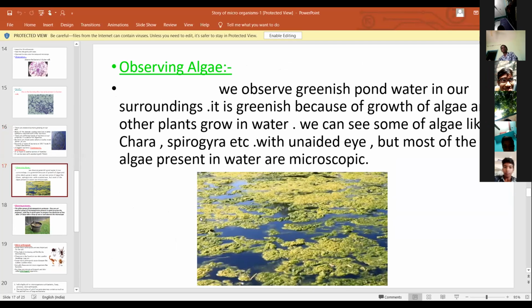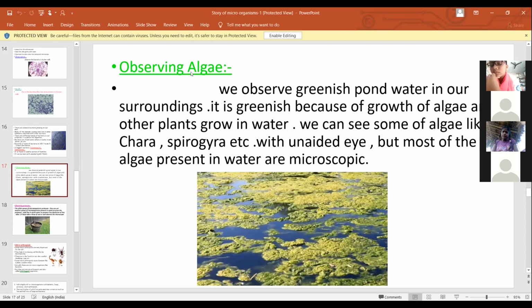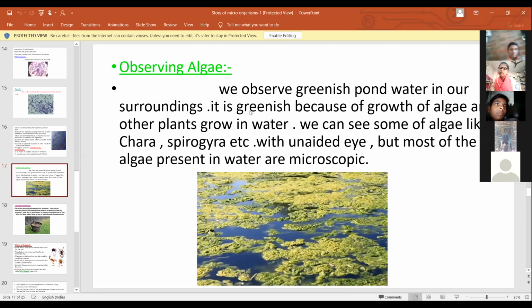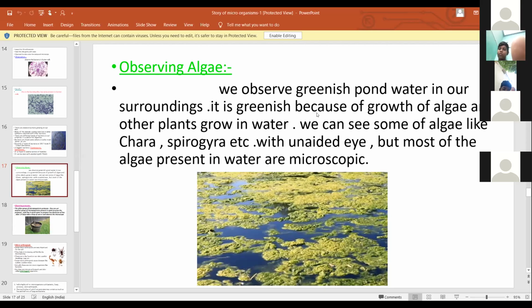We also see algae on walls, growing as the greenish part, that is called algae. Next, we observe greenish pond water in our surroundings.